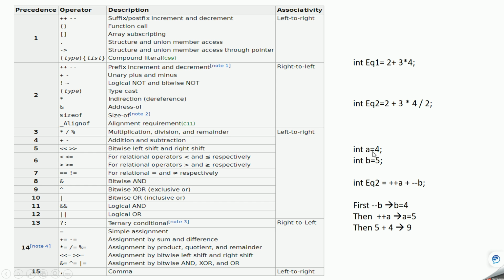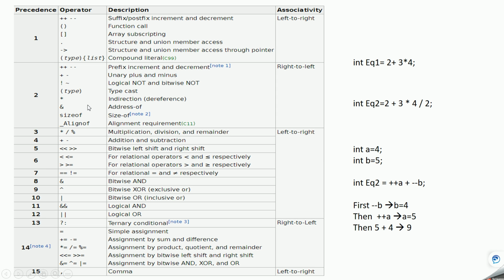The value of a was 4, now it will become 5, and this plus plus operation has given value 5, and this minus minus has given value 4. Then this 5 plus 4 will happen, and the result is given. So this is how associativity and precedence are used to evaluate expressions in C programming.